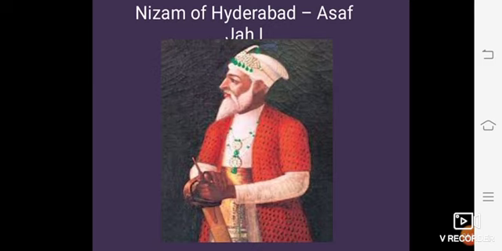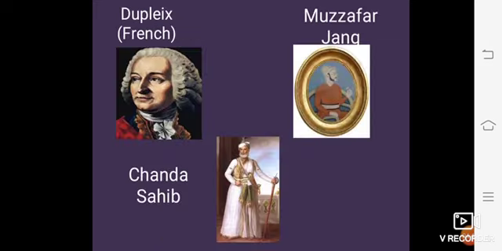So Dupleix got the opportunity when he came to know about the death of the Nizam of Hyderabad, Asaf Jah I. Now what did Dupleix do? Dupleix pledged French support to the Nizam's grandson, Muzaffar Jung, for Hyderabad and to Chanda Sahib for Arcot. Thus an understanding between the French, Muzaffar Jung and Chanda Sahib developed.